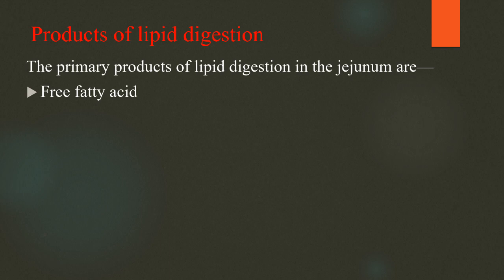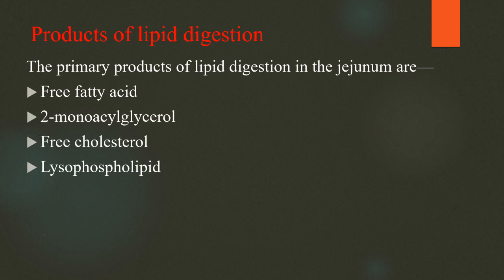After digestion, the products of lipid digestion are free fatty acids and 2 monoacylglycerols from TGL, free fatty acids and free cholesterol from cholesterol esters, and lysophospholipids from phospholipids.